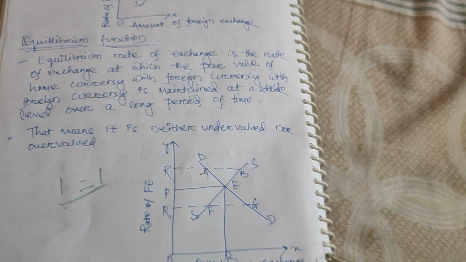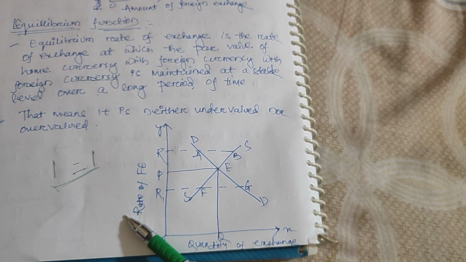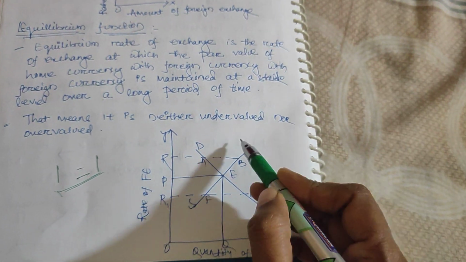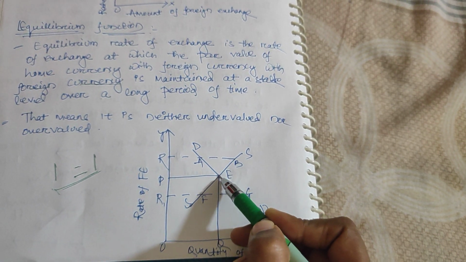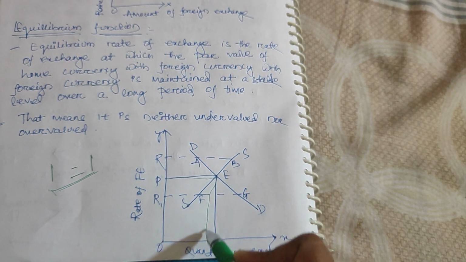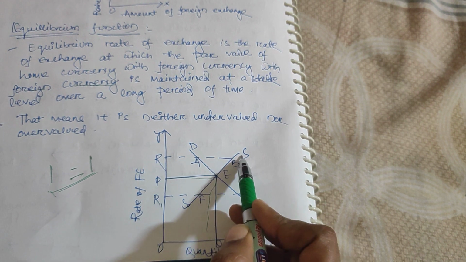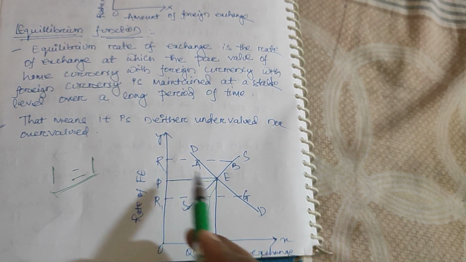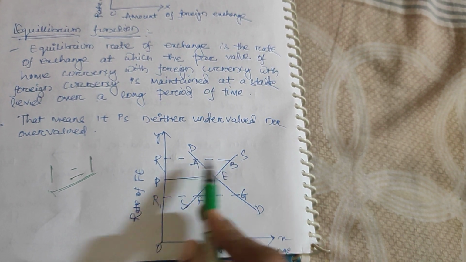So you can see the picture of the equilibrium function in the rate of exchange. Here the demand curve and supply curve intersect each other at the point E. E is the equilibrium point where the rate of foreign exchange and the quantity of exchange are both equal. Here this is over demand, and this is over supply.